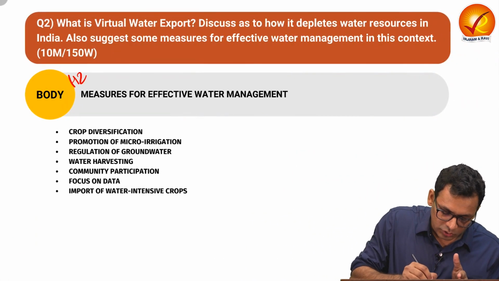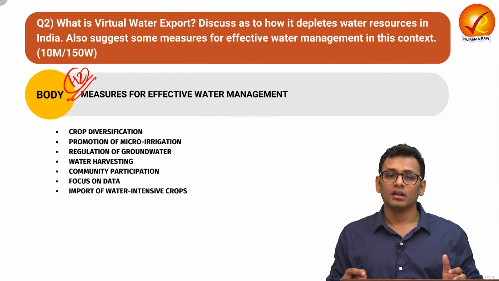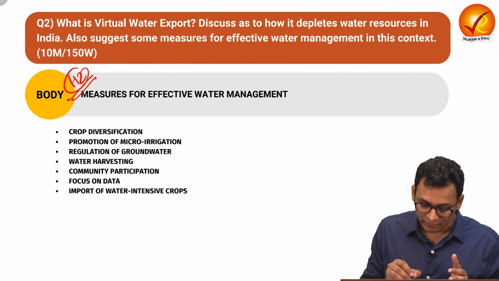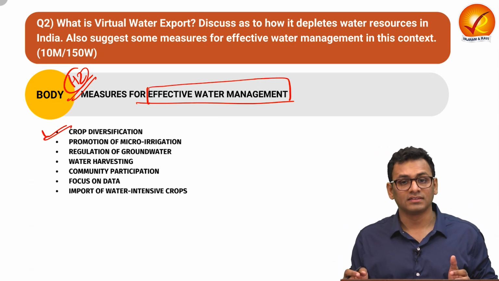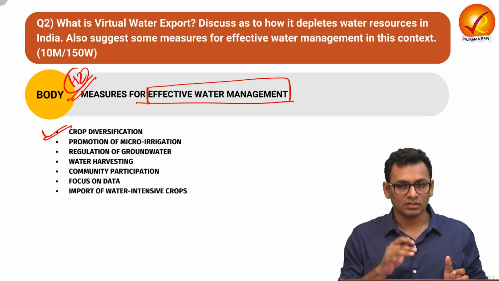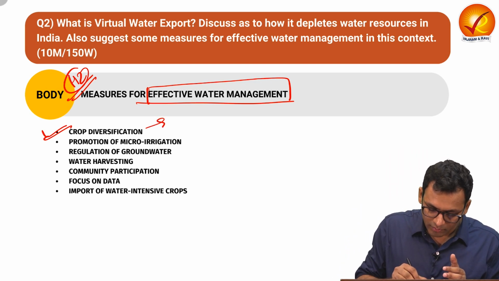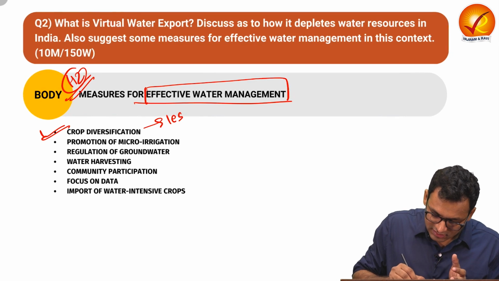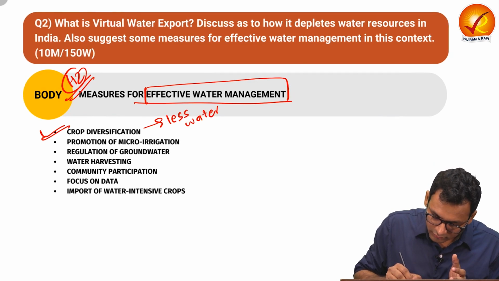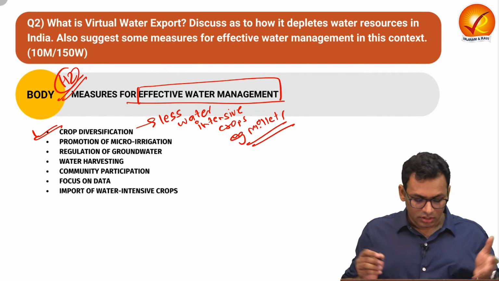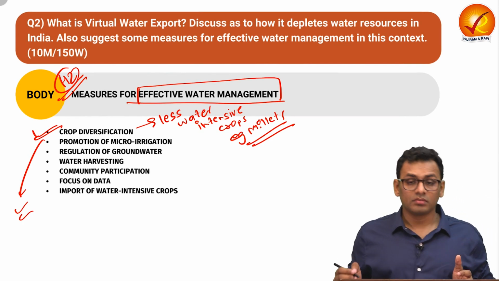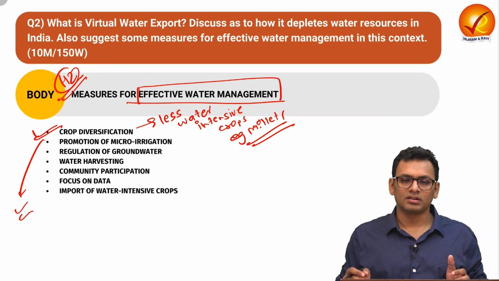Let's move on to heading 2 of the body. Over here, we will write certain measures for effective water management. You can talk about how crop diversification can help with safeguarding the water resources. You can talk about that we can rely on less water intensive crops, for example millets.